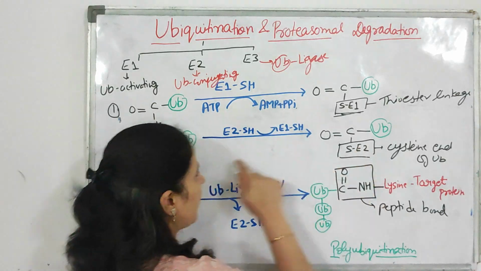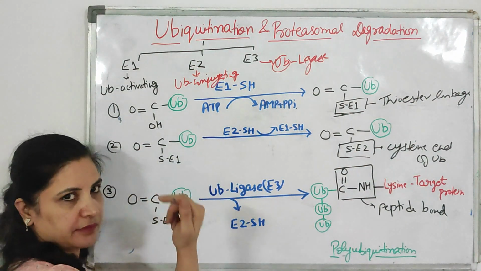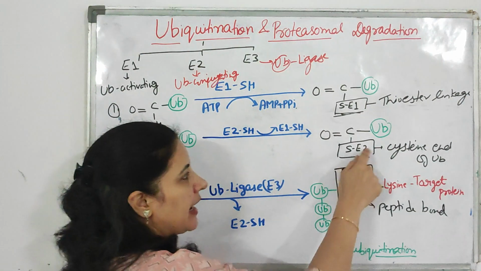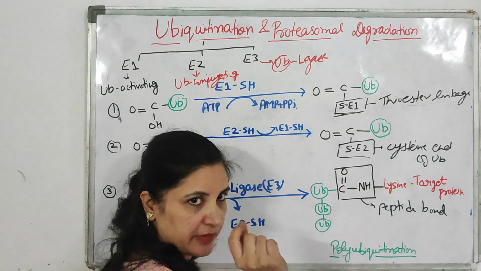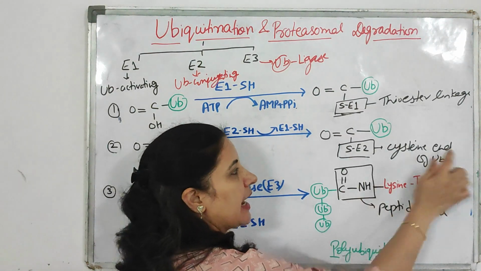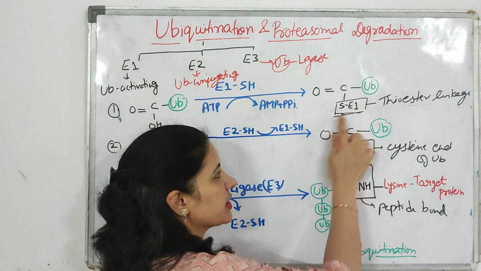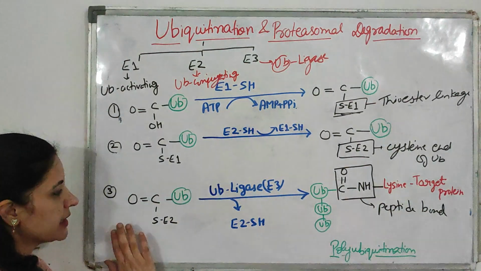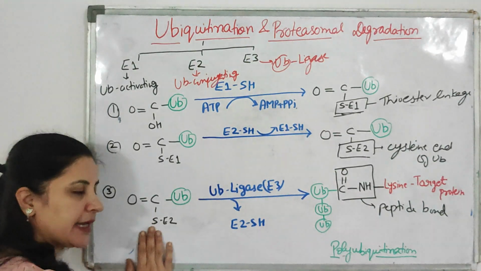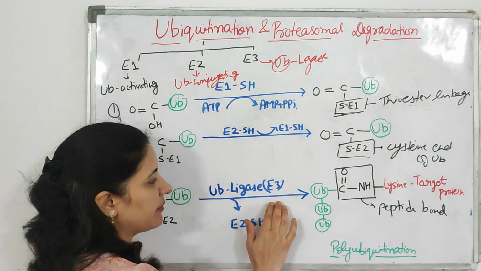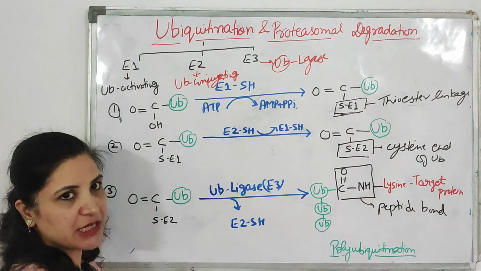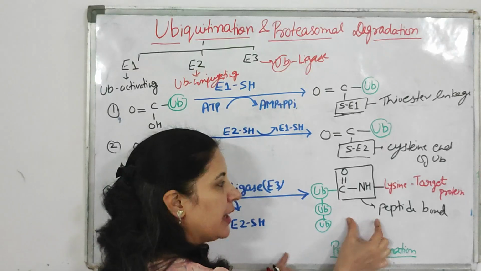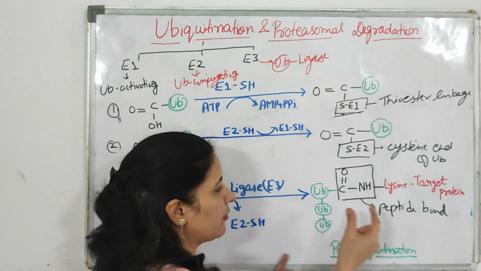This E2 enzyme will replace the E1 enzyme and get attached at the cysteine end, the amino acid cysteine, of the ubiquitin, and this process ultimately causes conjugation of ubiquitin. In the third step, what will happen? To this conjugated ubiquitin, the third enzyme E3, that is ubiquitin ligase, will come, and the function of this ligase enzyme is to form a peptide bond. CONH is the peptide bond.